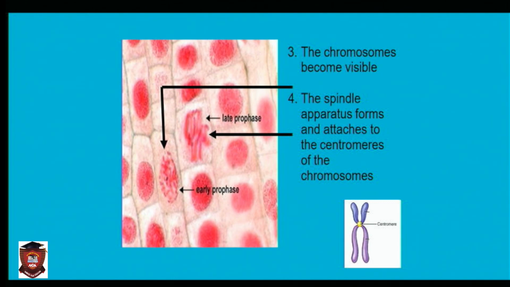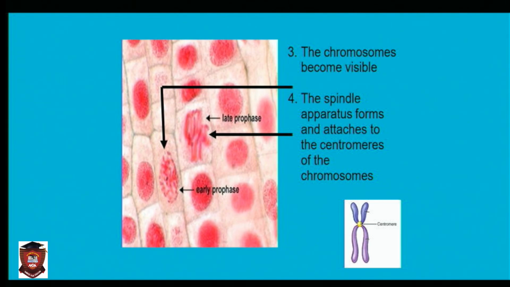So, class, what happens in prophase? Can we start from number one? The nucleus disappears. Number two? Number three? The chromosomes become visible. Number four? The spindle apparatus forms and attaches to the centromere of the chromosome.